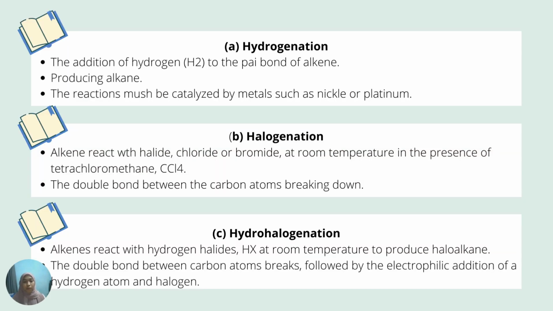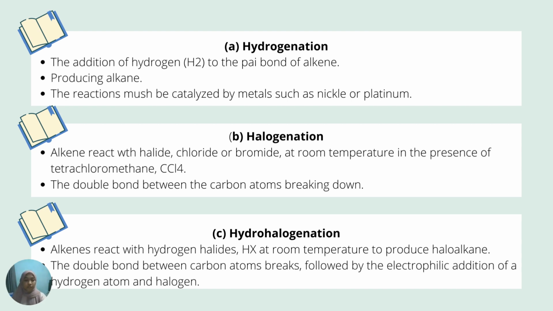So now let me explain the types of addition reactions. First is hydrogenation. Hydrogenation is the addition of hydrogen to the pi bond of alkenes to produce an alkane. The reaction must be catalyzed by metals such as nickel or platinum. One example is when ethene reacts with hydrogen in the presence of nickel, it produces ethane.